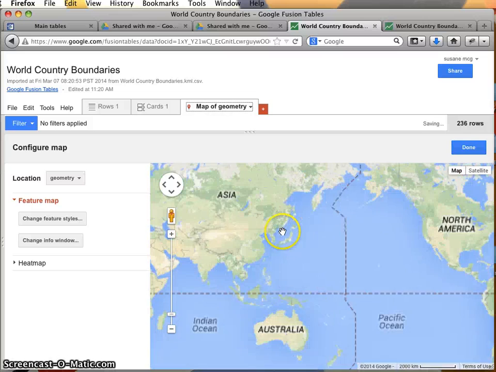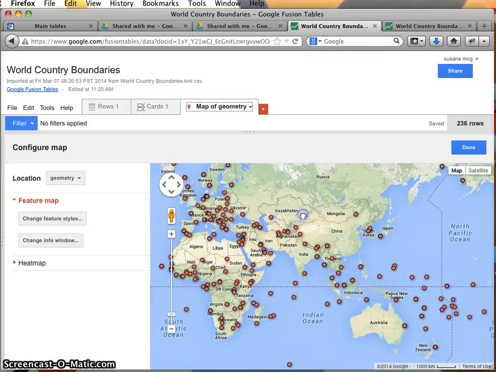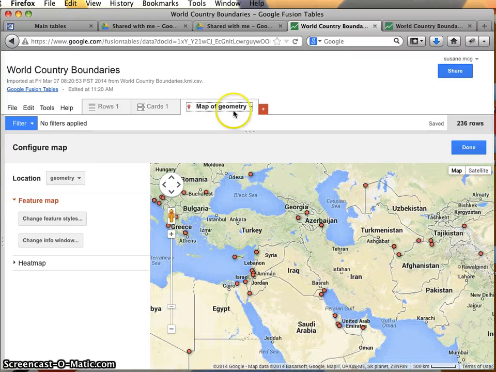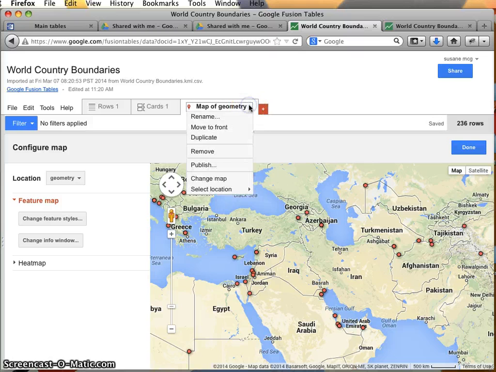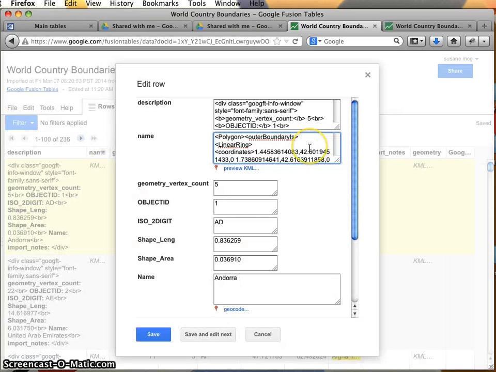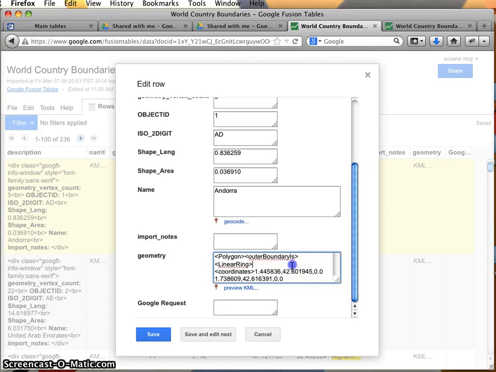And now the question is, how do we get our data? I always like to ask, what is this a map of? Oh, that's not what I want a map of. I want a map of. So here we go. We can see in the rows that we actually have two. We have something called geometry. Okay. We also have something called name. And the question is, which of these is the outline? This one looks a little bit more like an outline.